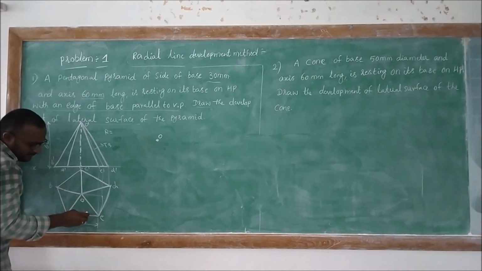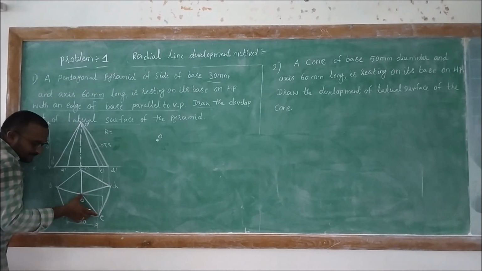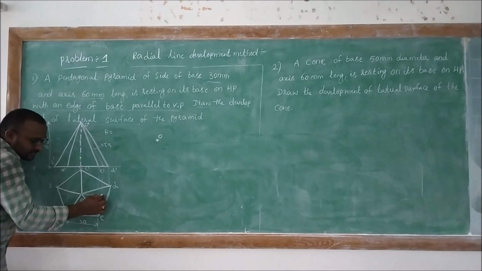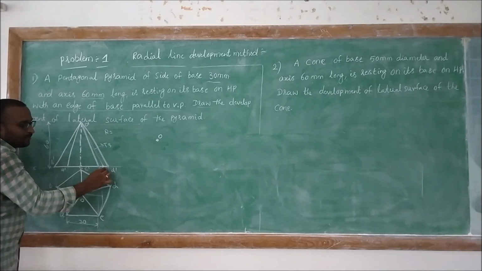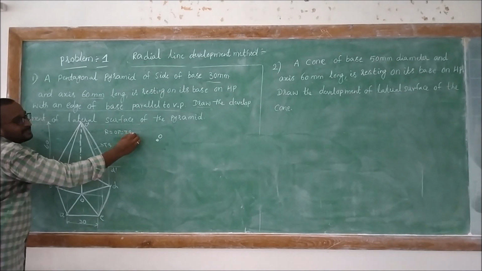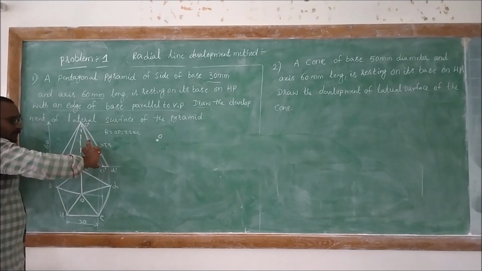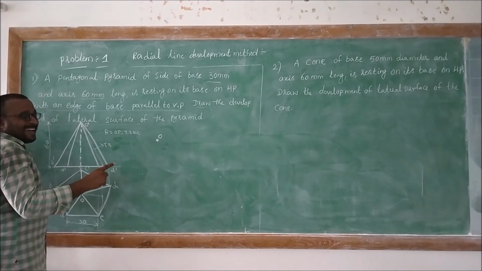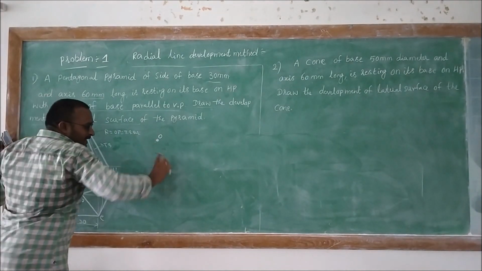So for getting the parallelism, initially we need to draw a horizontal line, then take OE or OA as radius, draw an arc until it touches the horizontal line, then project that particular point upwards, then here it is P. So OP is equal to the true slant side length, which is equal to the slant edge length, right. Then by using the slant edge length as radius, O as center, draw an arc